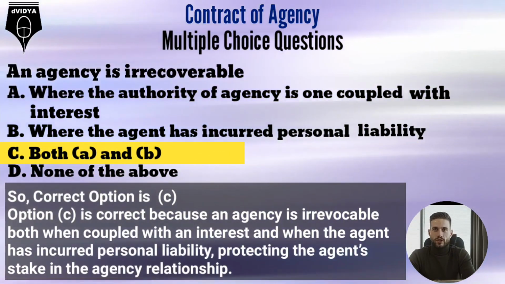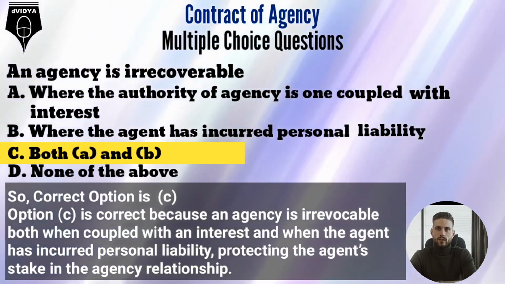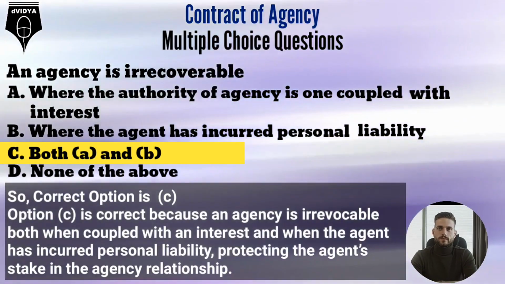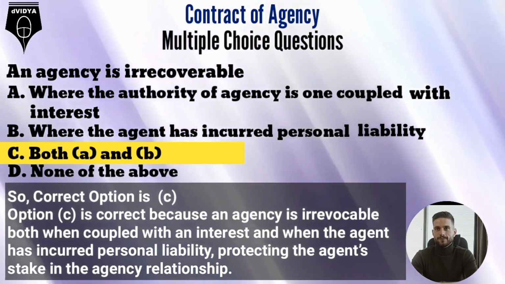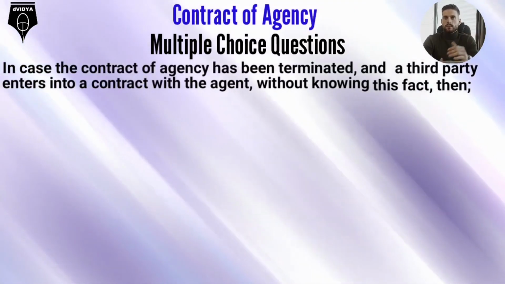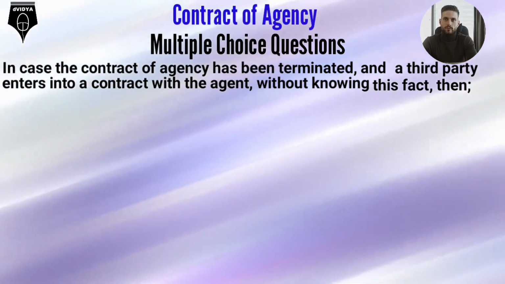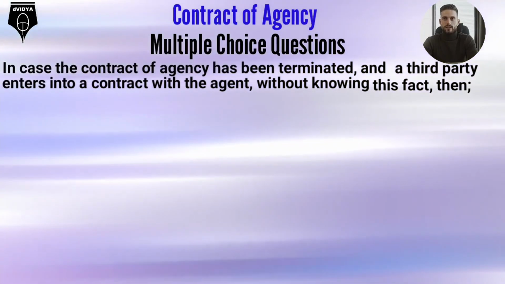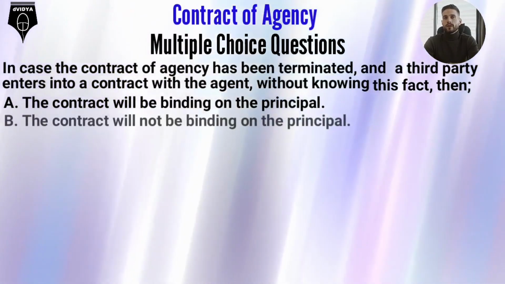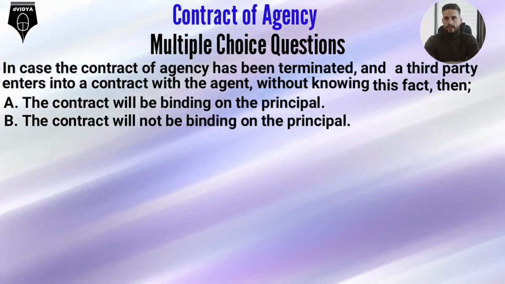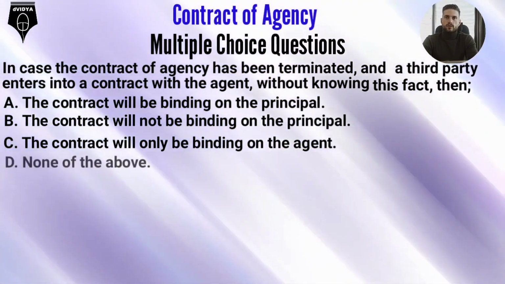Option C is correct because an agency is irrevocable both when coupled with an interest and when the agent has incurred personal liability, protecting the agent's stake in the agency relationship. In case the contract of agency has been terminated and a third party enters into a contract with the agent without knowing this fact, then: A. The contract will be binding on the principal. B. The contract will not be binding on the principal. C. The contract will only be binding on the agent. D. None of the above.